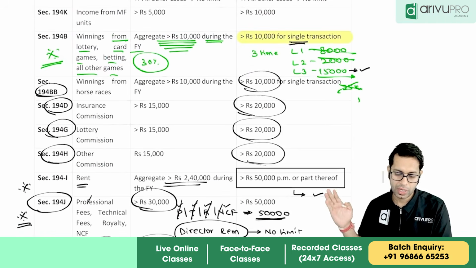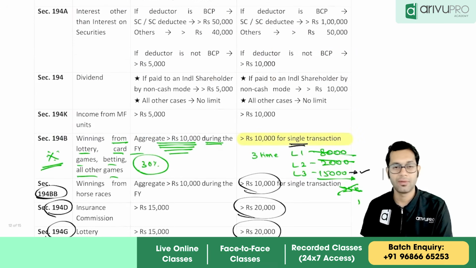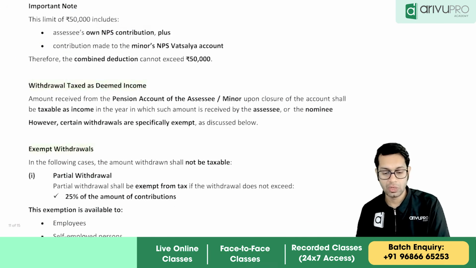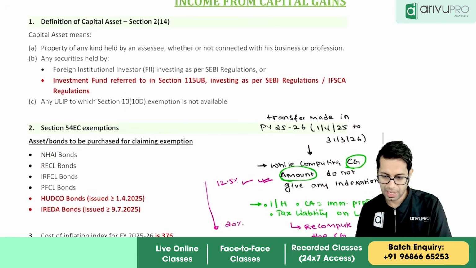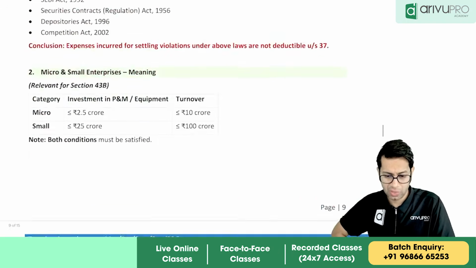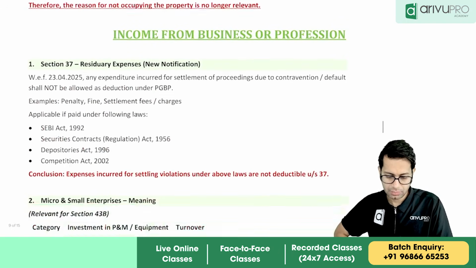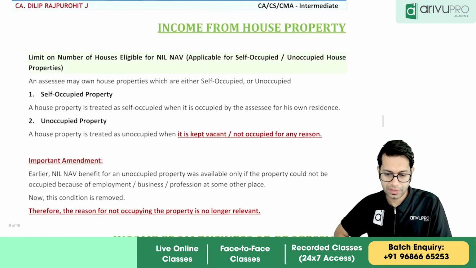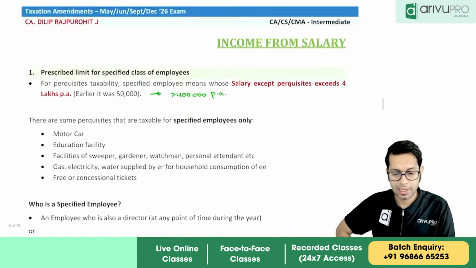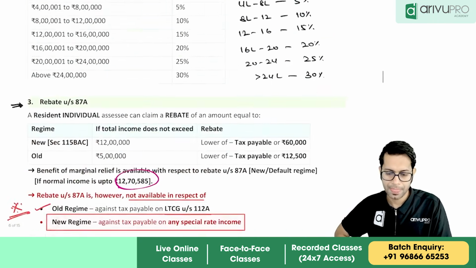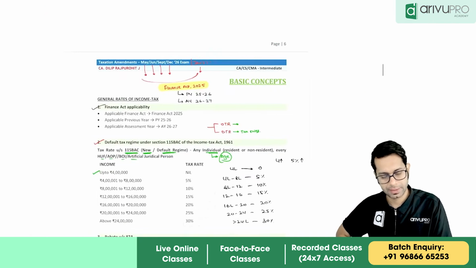Then 194J, 194I, 194B, and the newly added section 194T are important. Vatsalya may be asked, or the 54EC exemption, the definition of micro and small enterprises. Then the limit under salary, both amendments are important. And of course the tax rate.